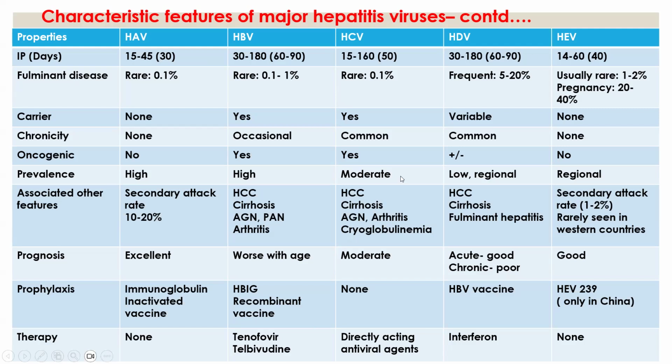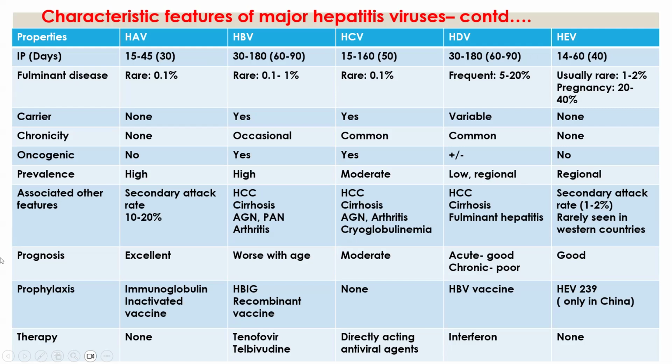In case of hepatitis C virus, it leads to hepatocellular carcinoma, cirrhosis of liver, acute glomerulonephritis, and arthritis, and it causes cryoglobulinemia. What is meant by cryoglobulinemia? That is presence of abnormal proteins in the blood. Next, in case of hepatitis D virus, it causes hepatocellular carcinoma, cirrhosis of liver, and fulminant hepatitis, which means it causes severe disease. And hepatitis E virus, the secondary attack rate is only 1 to 2%, and